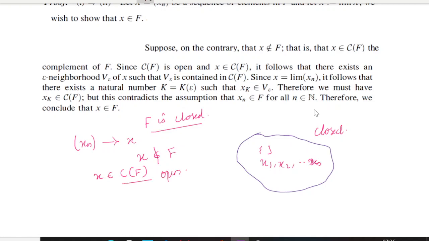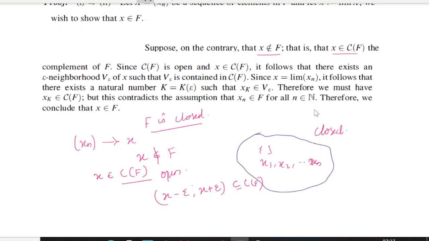Now what is the characterization of an open set? If x belongs to the open set C of F, then we can find an epsilon neighborhood of x, that is, (x minus epsilon, x plus epsilon), which should be contained in C of F, right? So that was our first comment. We assume the contrary, that is, x does not belong to F, then x belongs to the complement of F. Then C of F is open and x belongs to C of F.